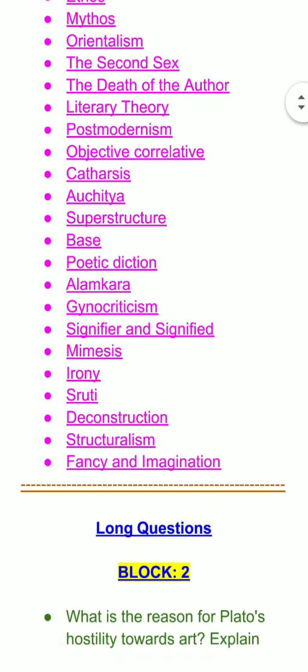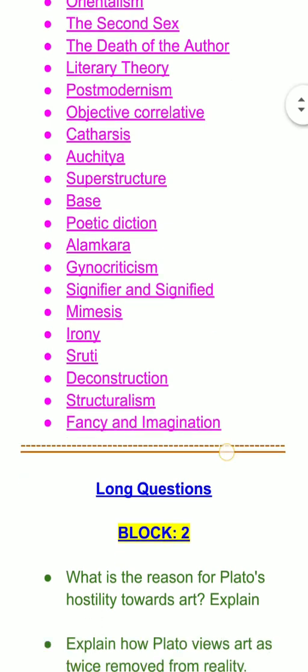Then moving on are objective correlative, catharsis, aucitya, superstructure, base. Base and superstructure are very important because this comes either as a short note or as a 20-mark long question. So this is one of the very crucial short notes that one has to prepare for the examination.